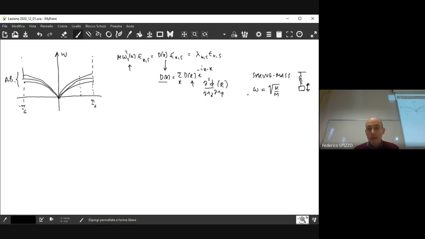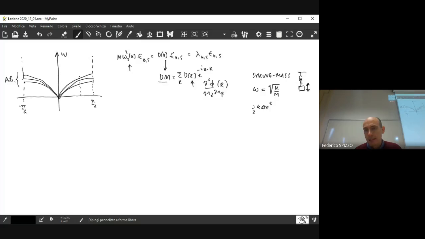In this discussion, the second derivative of the interionic potential is in this picture the elastic constant of the spring. In fact, if you remember, the potential energy of the spring is 1/2 k delta x squared.